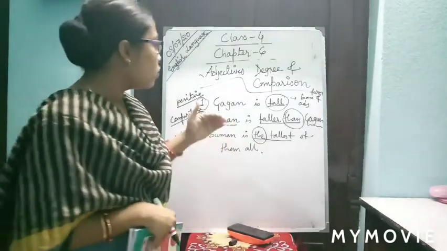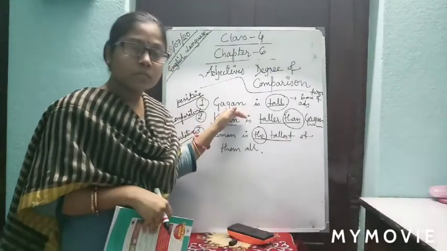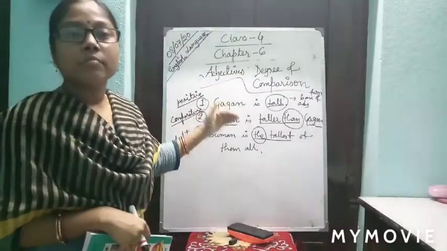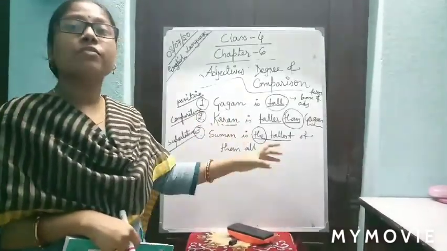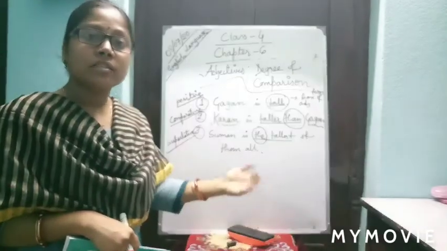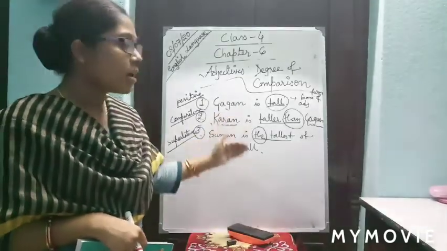Next day we will learn how the comparative degree can be formed from the positive degree. Formation of the degrees we will discuss in the next class. Clear? Till then just revise up to this.